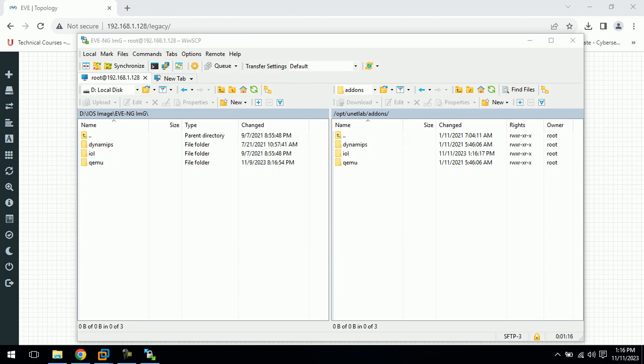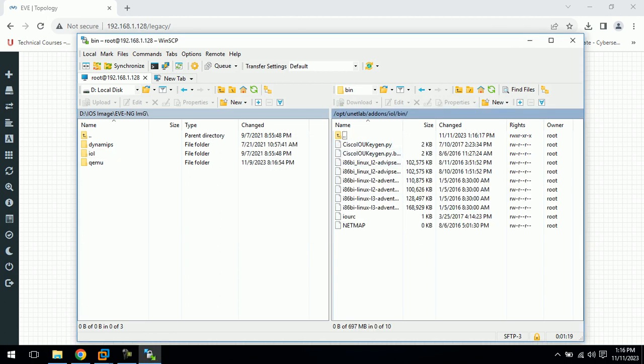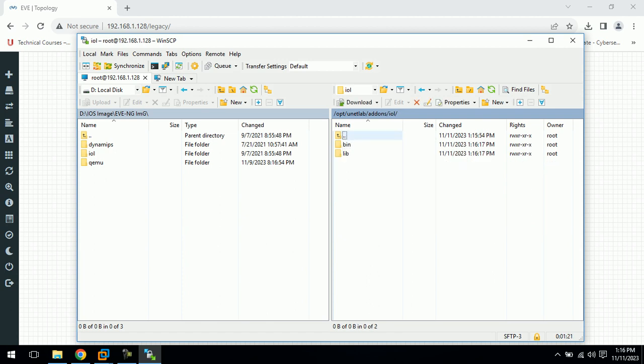I will share this file, the Cisco file, no issue.